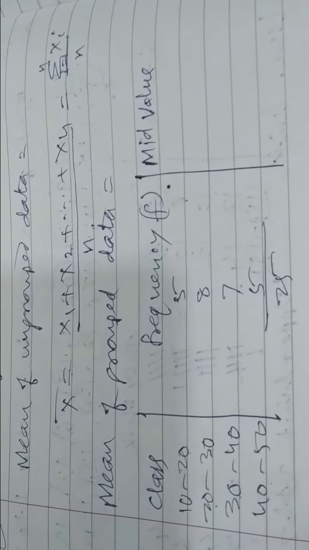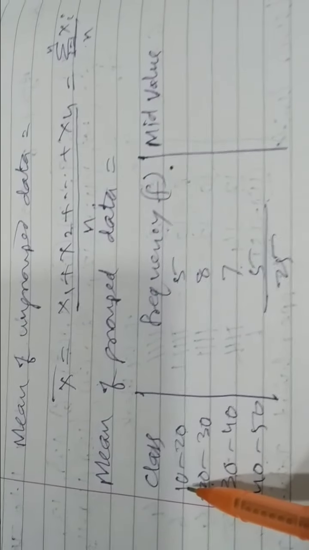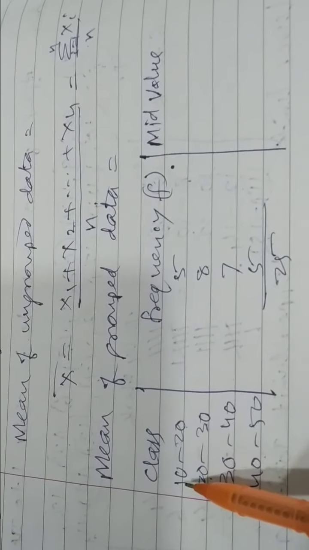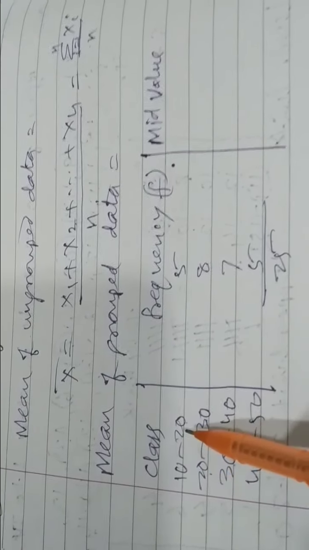So for that we need to find the mid value of the class, the middle value of the class. Mid value is equal to lower limit plus upper limit divided by 2.